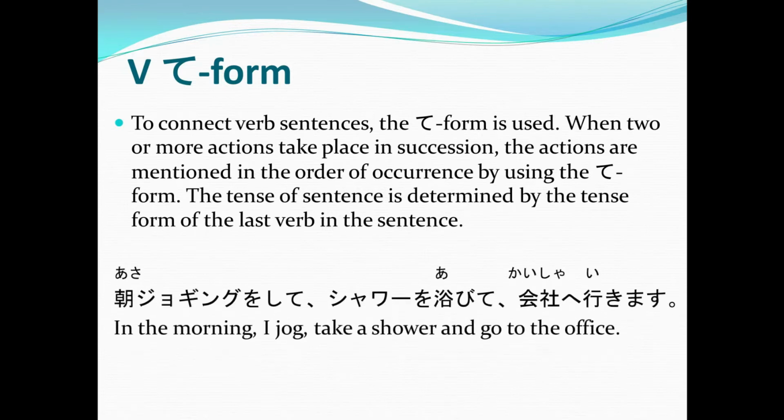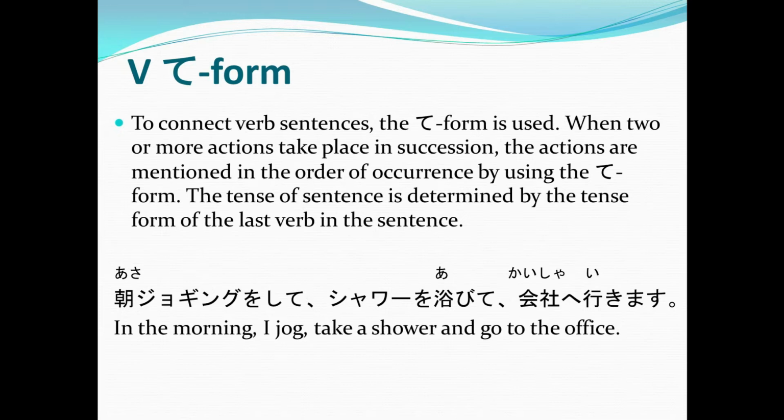Asa, jogging wo shite, shawa o abite, kaisha e ikimasu. Again, listen to this. Asa, jogging wo shite, shawa o abite, kaisha e ikimasu. In the morning, I jog, take a shower, and go to the office.